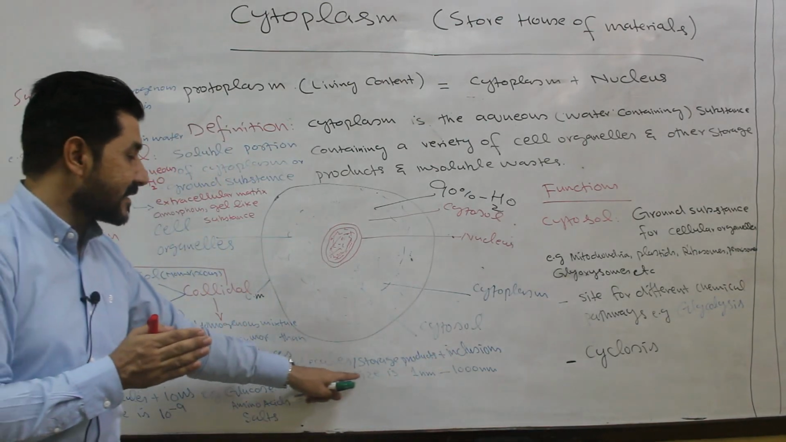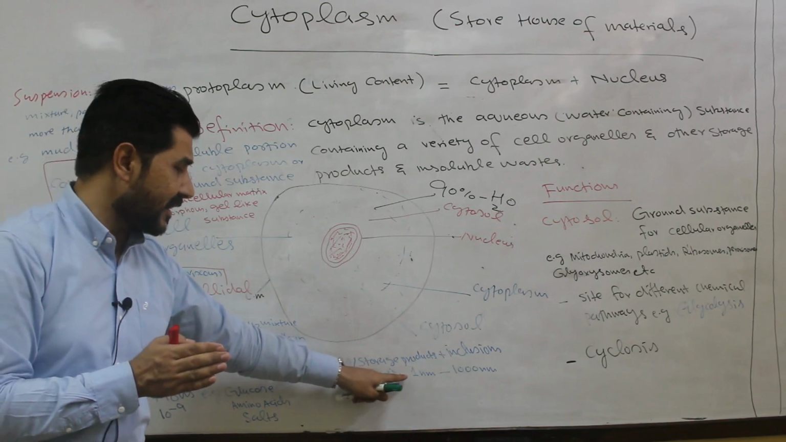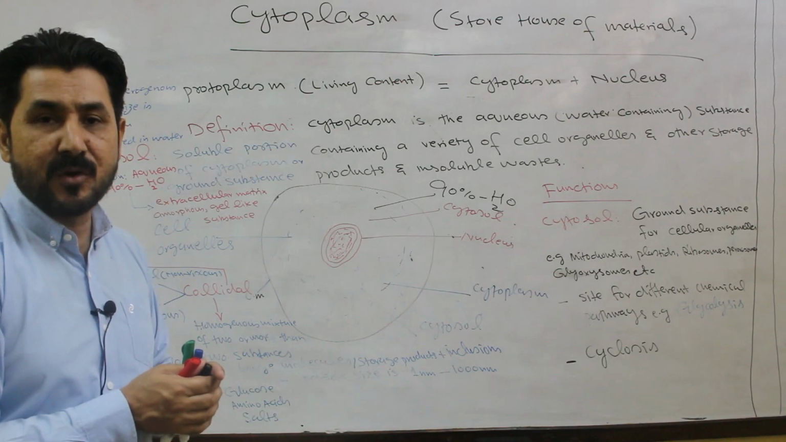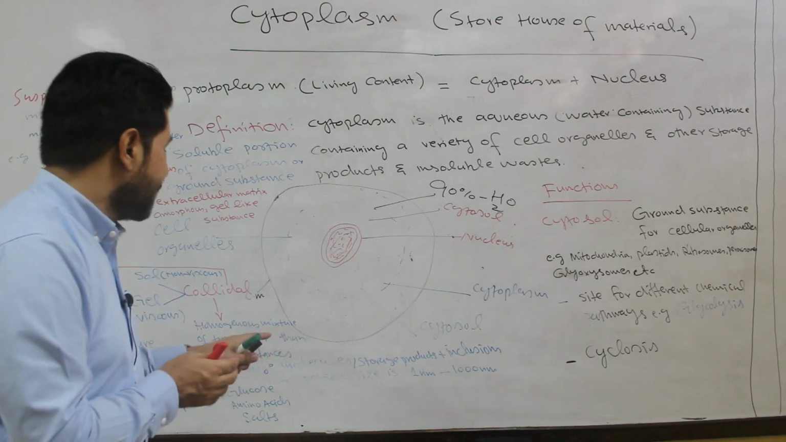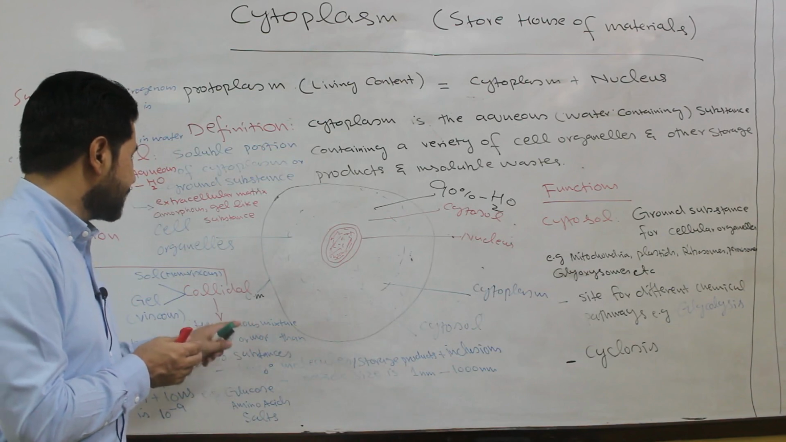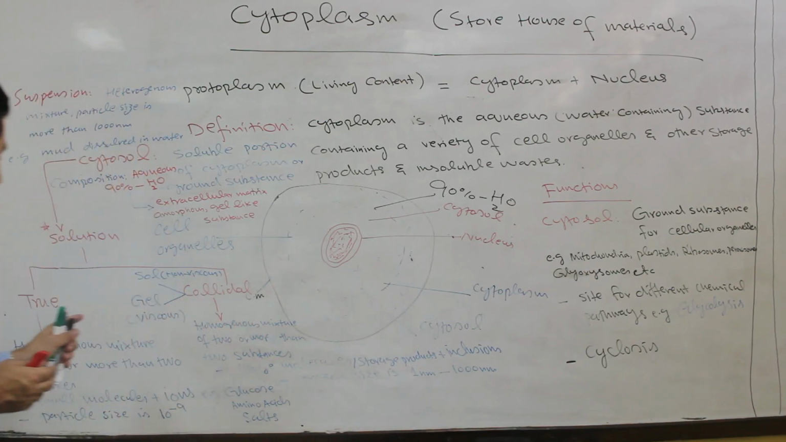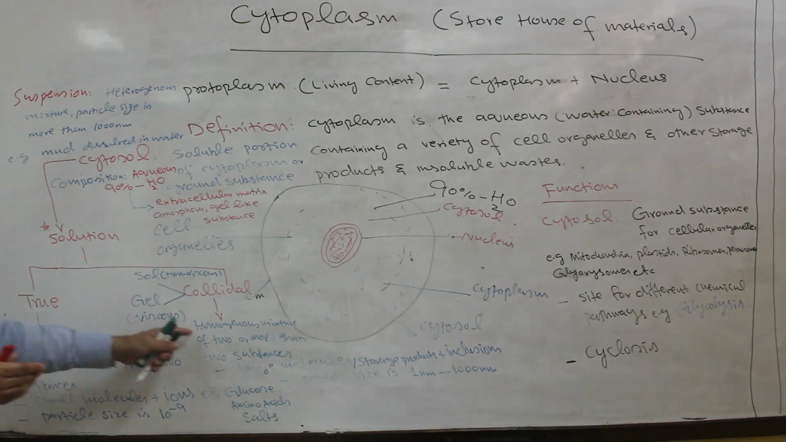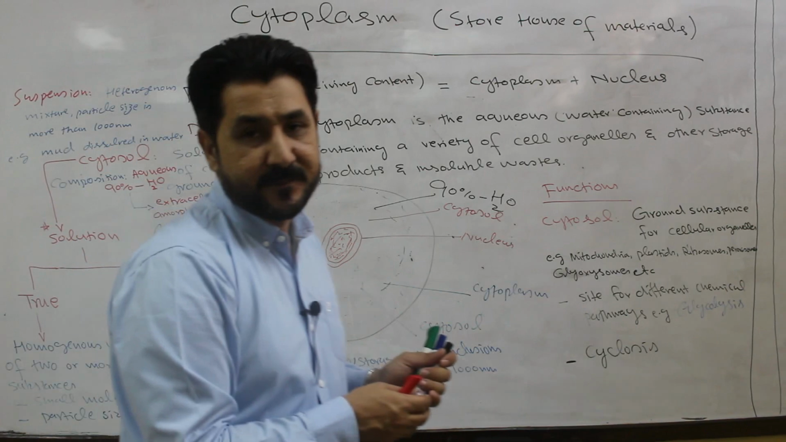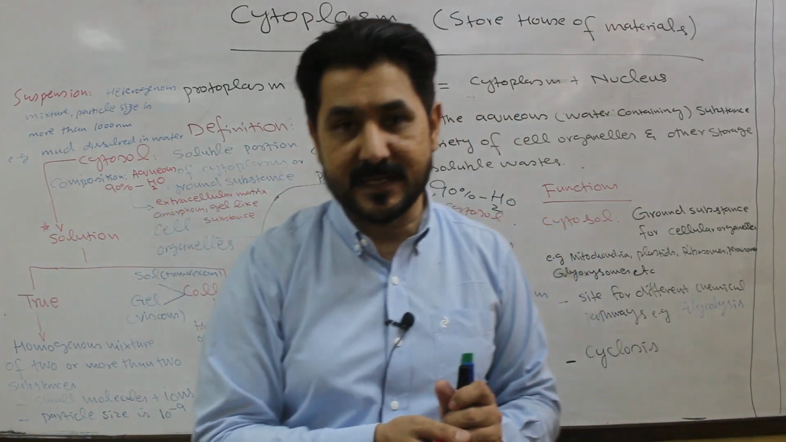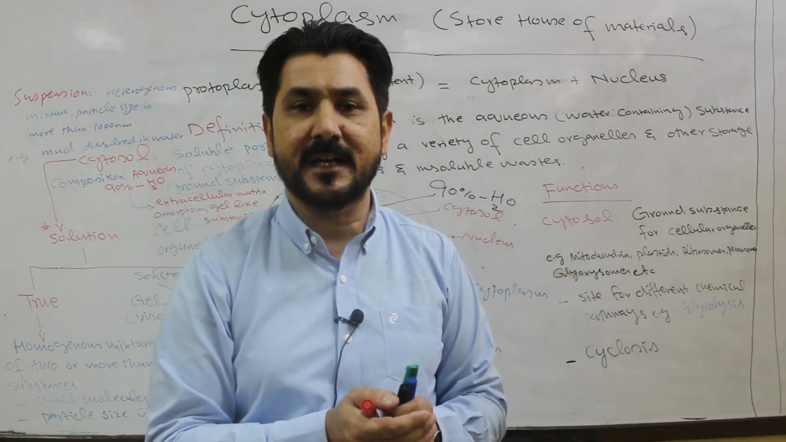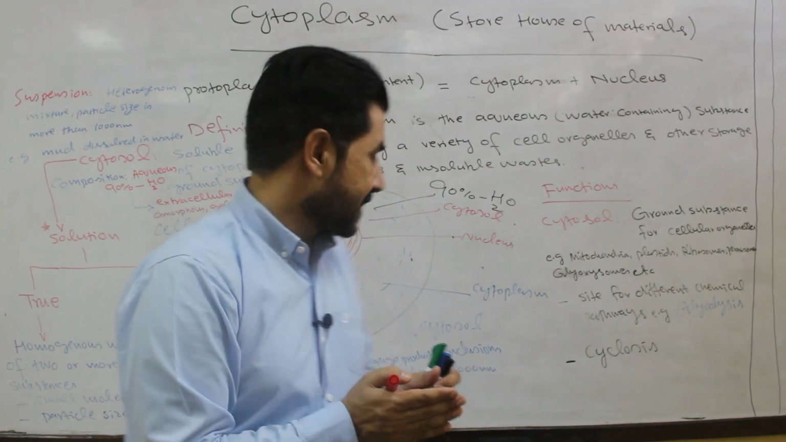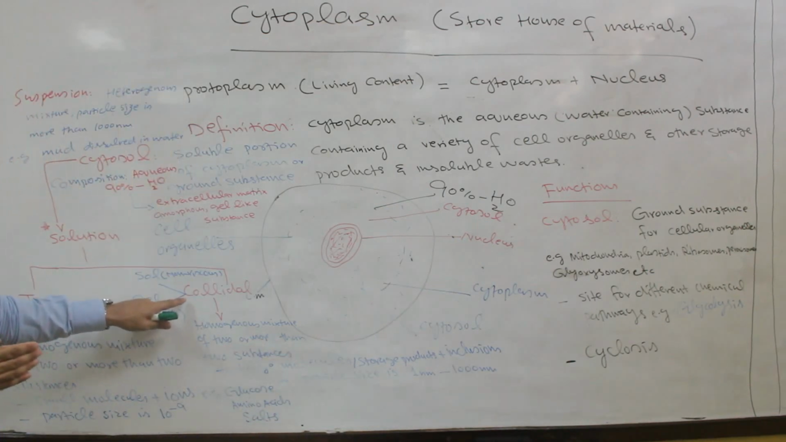And the particle size of colloidal solution is 1 nanometer to 1000 nanometer. So by comparison, the substances of colloidal solution are greater in size as compared to the true solution. And also they can't be seen with the naked eye because they are in nanometer size. They can't be produced by the process of what? Filtration. So this is all about the colloidal solution.